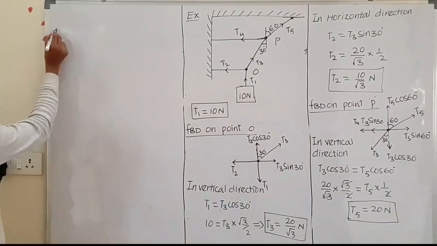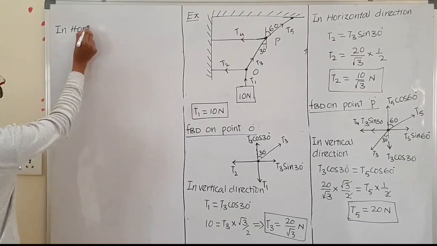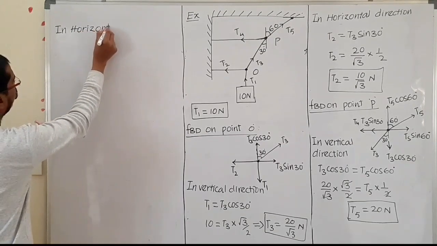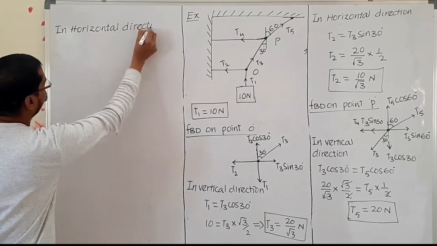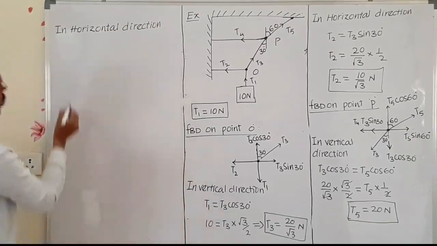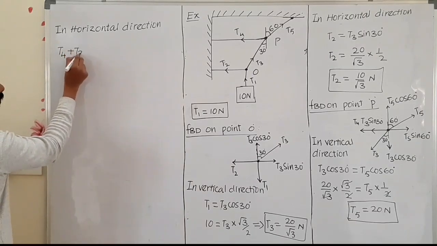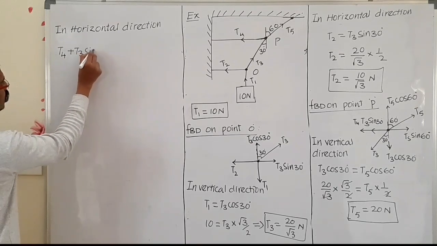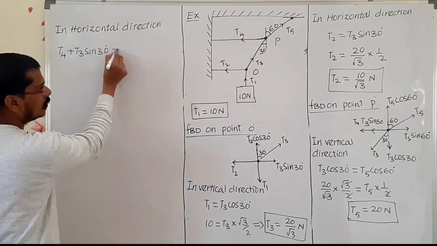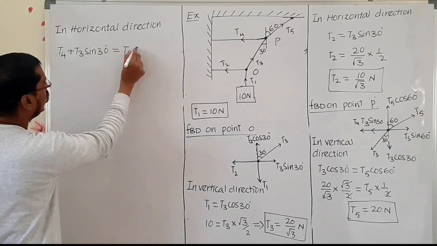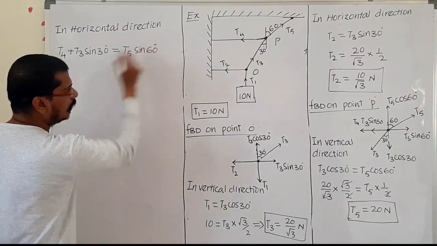Now you can take the horizontal direction. How many forces are acting here: T4 plus T3 sin 30 degree is equal to T5 sin 60 degree.